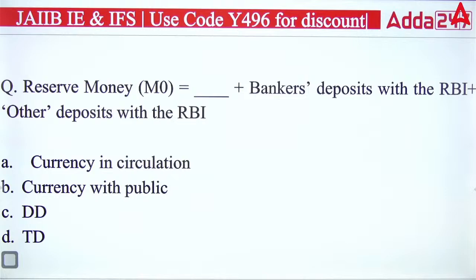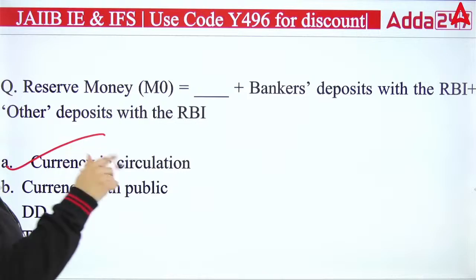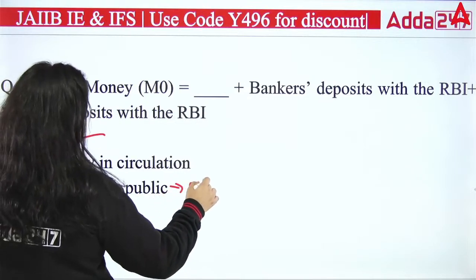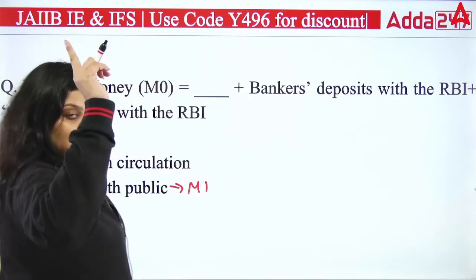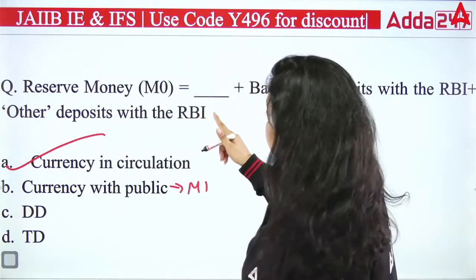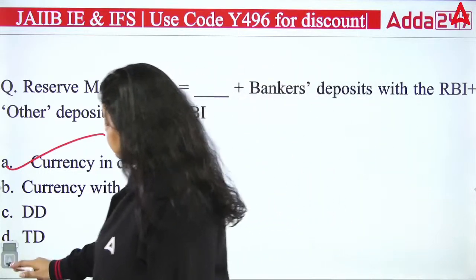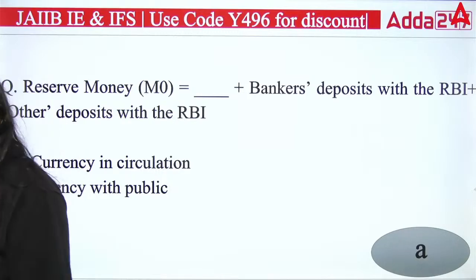Which of the following is correct? Actually the answer of this question will be currency in circulation. In M1, currency with public will be there. In M1, M2, M3, M4, currency with public will be there as an M1 component. But in M0, there is currency in circulation. That's the difference. So the right answer you have is A.